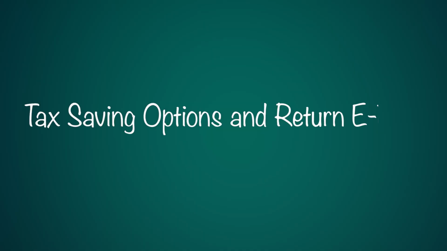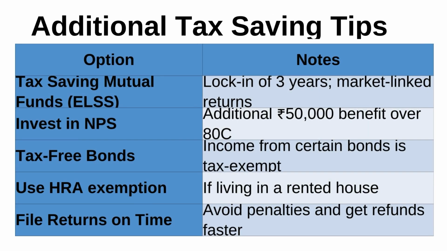We are going to discuss tax saving options and e-filing of returns. As in previous lectures, we have discussed in detail the various tax saving options: what we mean by tax, the various types of tax, what we mean by deductions and exemptions, what is assessment year and what is financial year. Now in this section we are going to discuss additional tax saving tips. What additional options are available to the individual taxpayer?